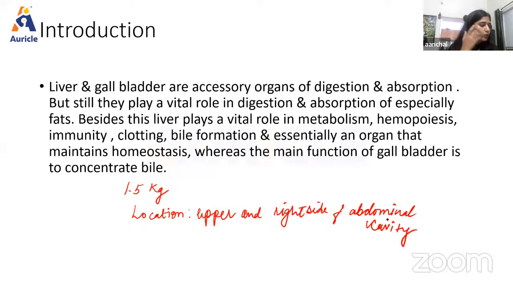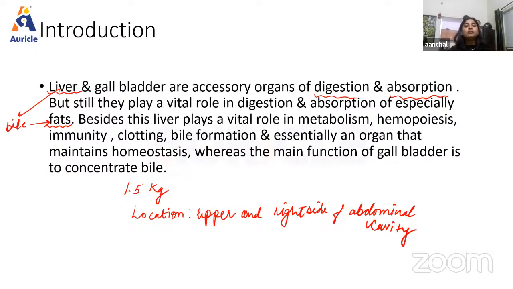So why is it a dual organ? Because it has both excretory as well as secretory functions. Liver and gallbladder are accessory organs of digestion and absorption, but still they play a vital role in digestion and absorption of especially fats, because it secretes a very important product known as bile, and bile is used for the emulsification of fat, right?